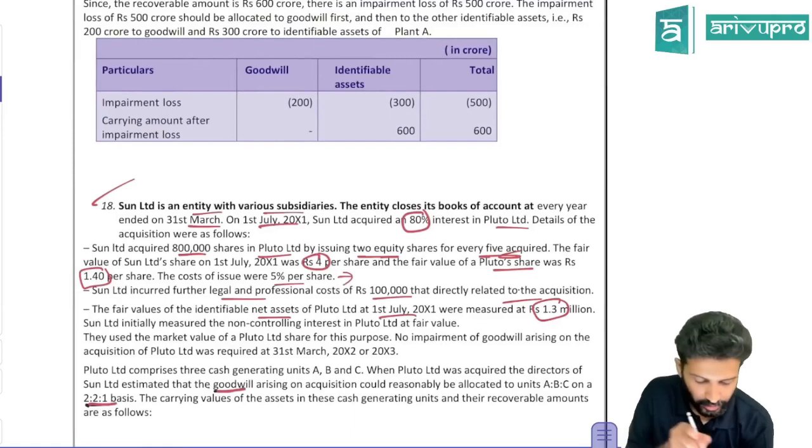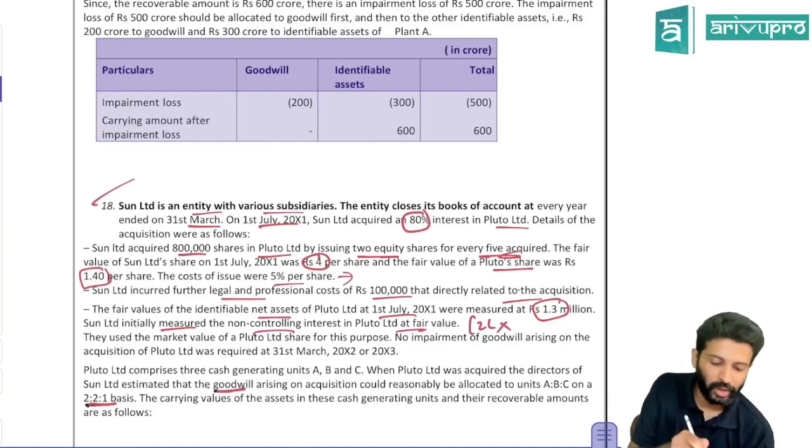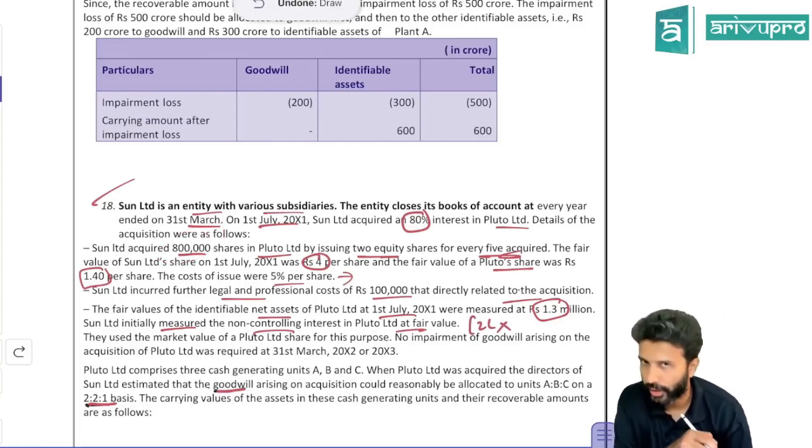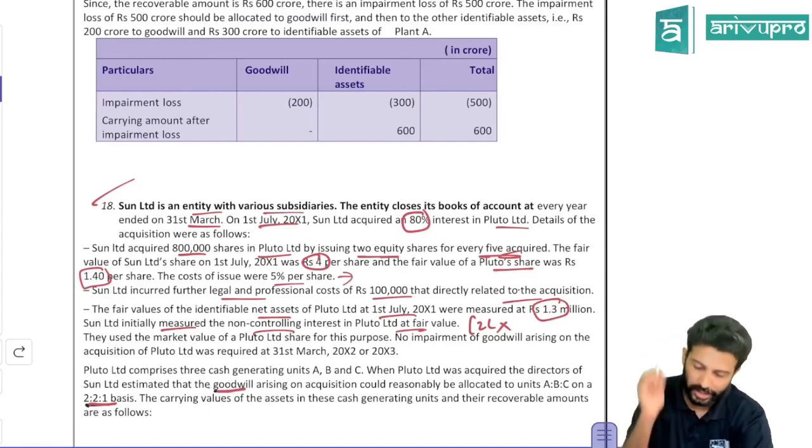Next, we only need NCI. Sun Limited, the parent, measures NCI using the fair value method. How many shares do they have? 2 lakh, because the parent got 8 lakh shares and the subsidiary had 10 lakh in total. So out of 10 lakh, if the parent owns 8 lakh, NCI will own 2 lakh shares.